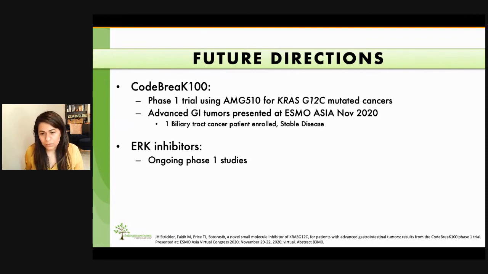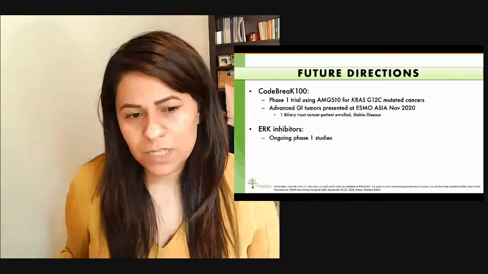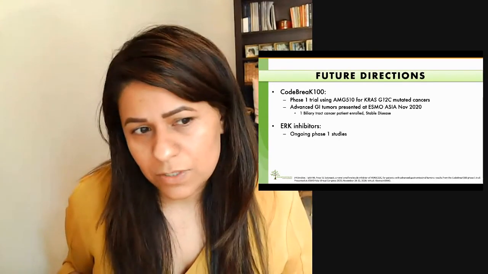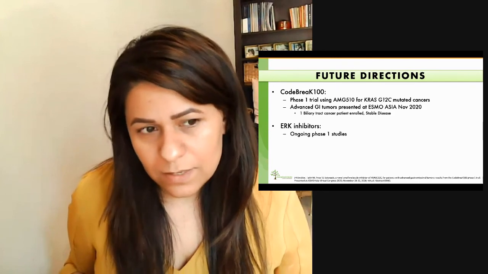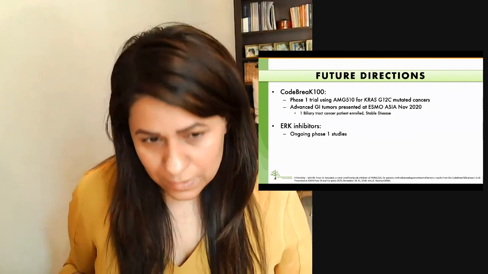There are also ongoing early phase studies with ERK inhibitors and other combinations to target the MAP kinase pathway, results of which are all eagerly awaited. There is use of immunotherapy in RAS-mutated cancers, as well as combination of CDK4/6 inhibition along with MEK inhibitors in RAS-mutated cancers for the assessment of response in other tumor types, and extension to biliary tumors is eagerly awaited.